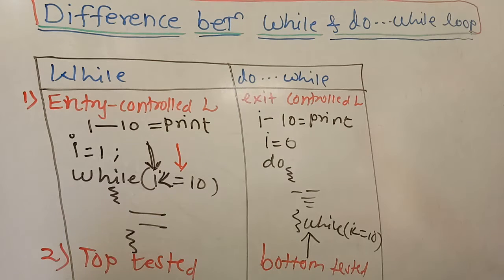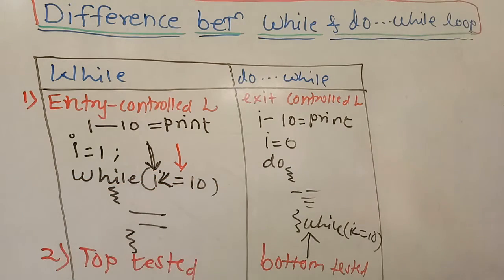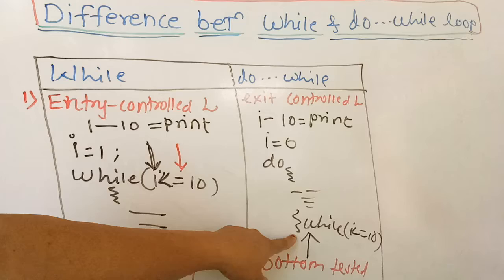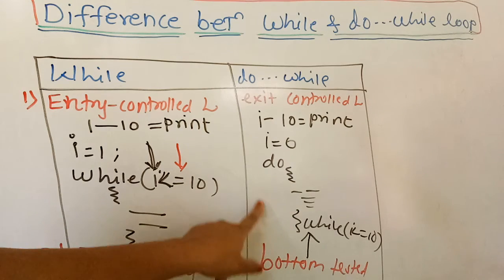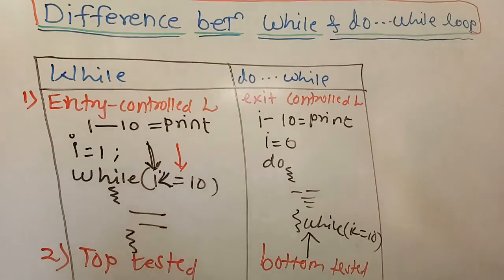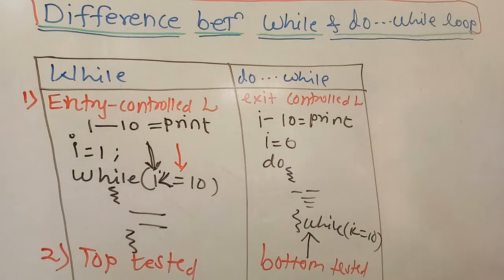So it is known as the top tested loop. In the do while loop, the condition is checked at the last point, meaning the loop compulsorily executes the first time and then the condition is checked. So it is known as a bottom tested loop.